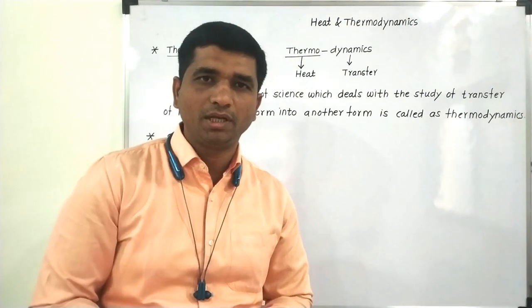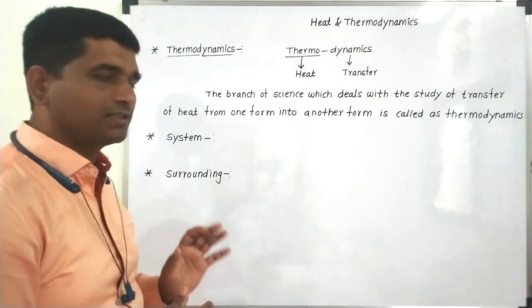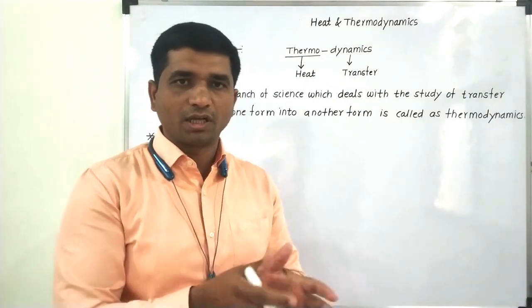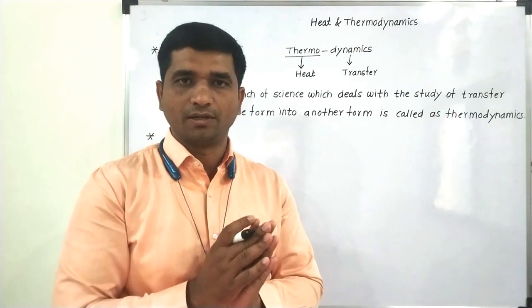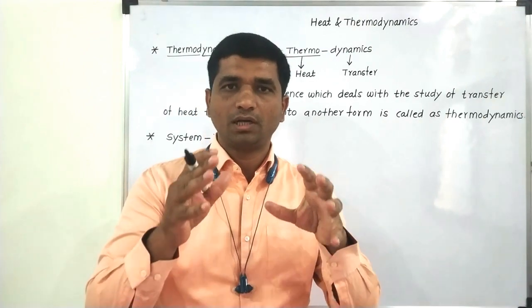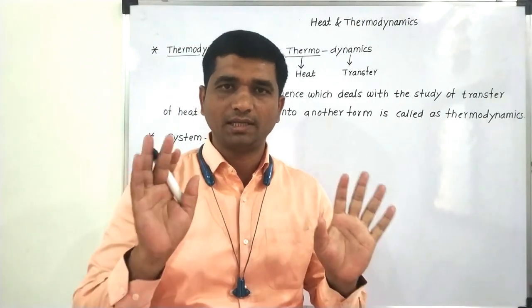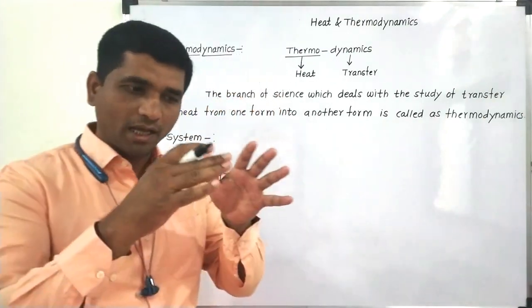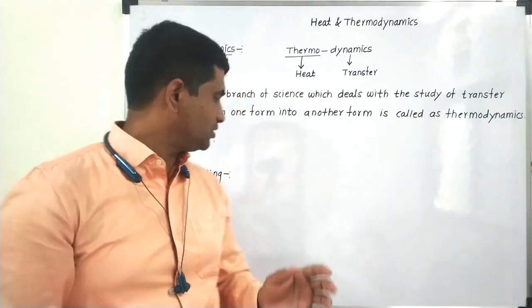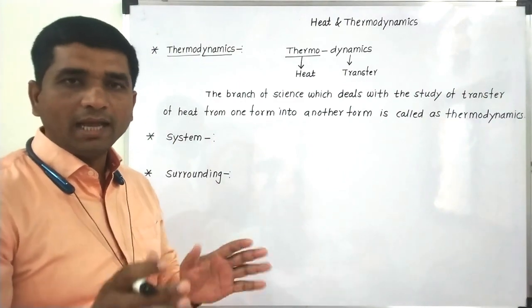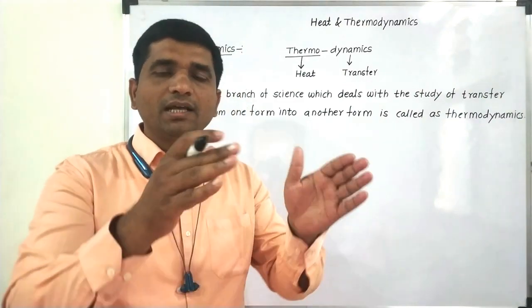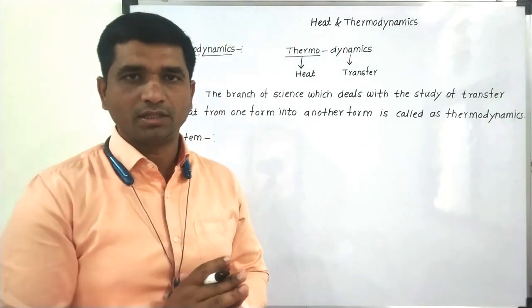What is system and surrounding, and what is boundary, we will discuss. Any part of the universe which we are studying under thermodynamics is called a system. Anything which is outside the system in the universe is called the surrounding. And the region which separates system and surrounding is called the boundary in thermodynamics.